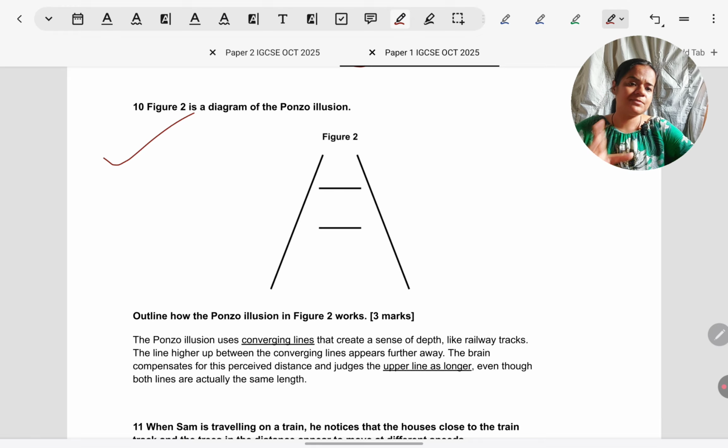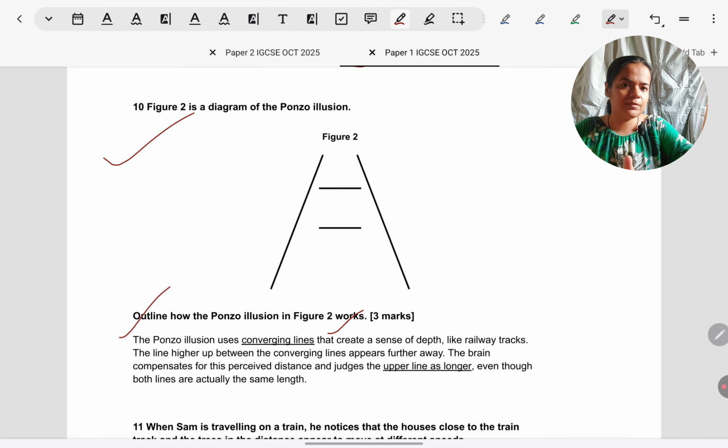This one I feel comes very frequently, Ponzo illusion. Most of you must have anticipated this also. If you have attempted it before, or in your school, you would anticipate it to come in the paper. It's for 3 marks. Explain how Ponzo illusion works.